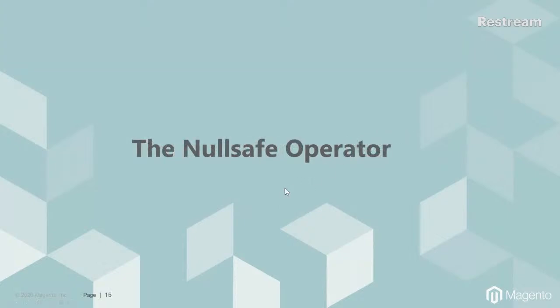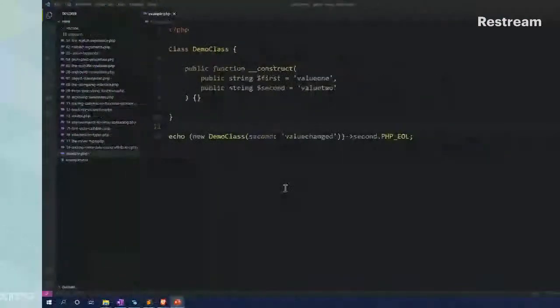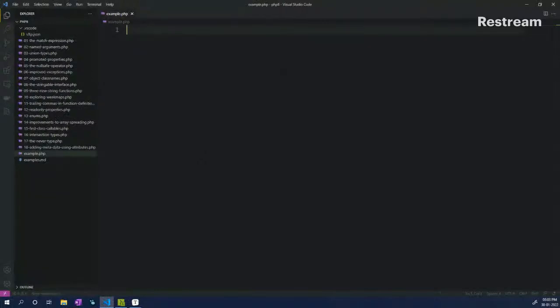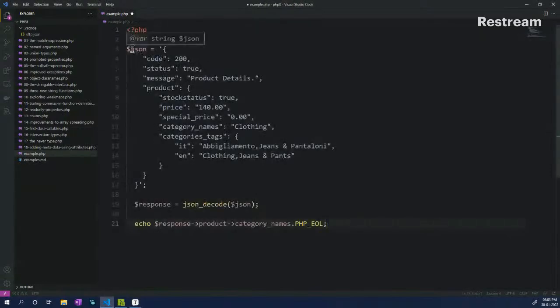So moving on to the next one, which is the null safe operator. So what is a null safe operator? Let's again go back to our examples and try to figure that out. So save that. Now we have a blank slate. And now let's print something. So I took an example again from my clipboard, pasted it here.